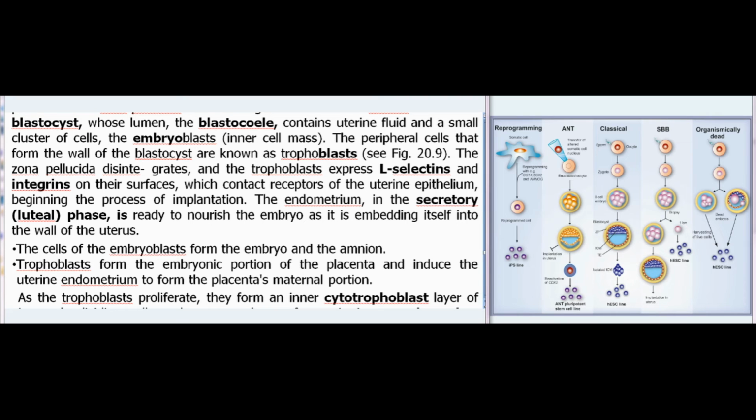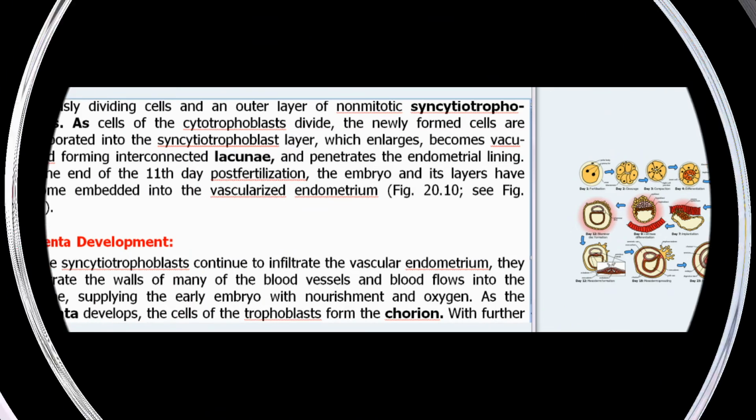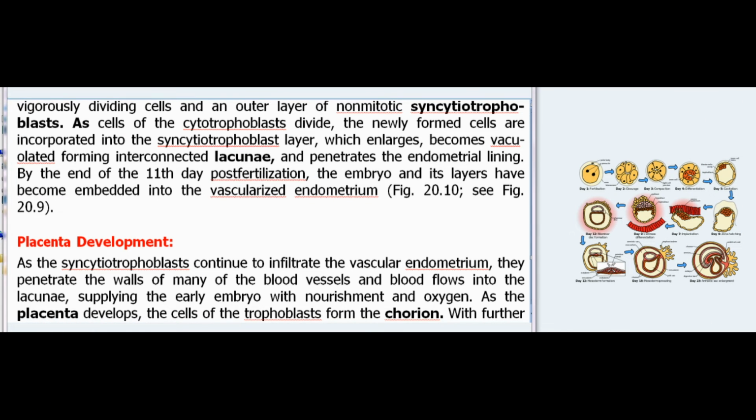Trophoblasts form the embryonic portion of the placenta and induce the uterine endometrium to form the placenta's maternal portion. As the trophoblasts proliferate, they form an inner cytotrophoblast layer of vigorously dividing cells and an outer layer of non-mitotic syncytiotrophoblasts. As cells of the cytotrophoblasts divide, the newly formed cells are incorporated into the syncytiotrophoblast layer, which enlarges, becomes vacuolated forming interconnected lacunae, and penetrates the endometrial lining. By the end of the 11th day post-fertilization, the embryo and its layers have become embedded into the vascularized endometrium, Fig 20.10, see Fig 20.9.